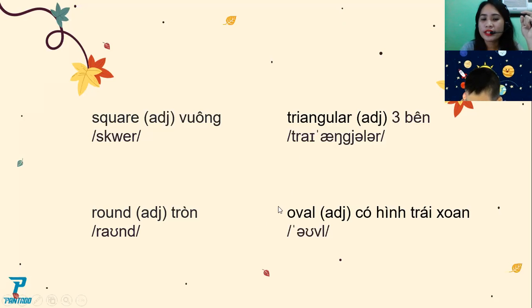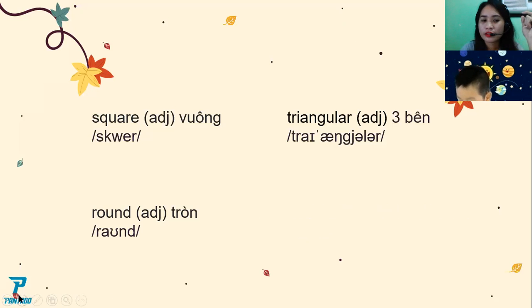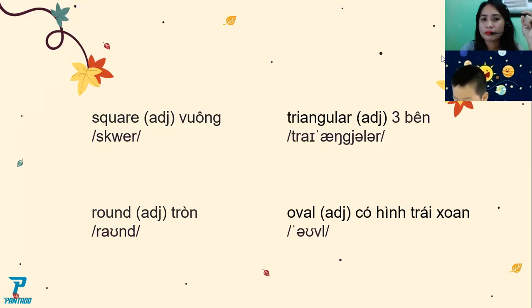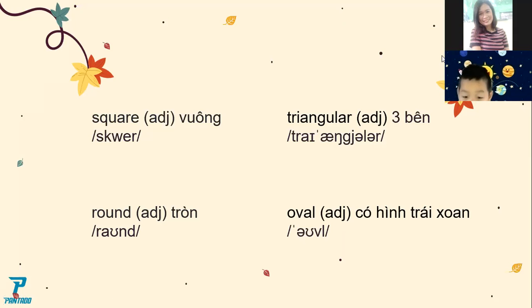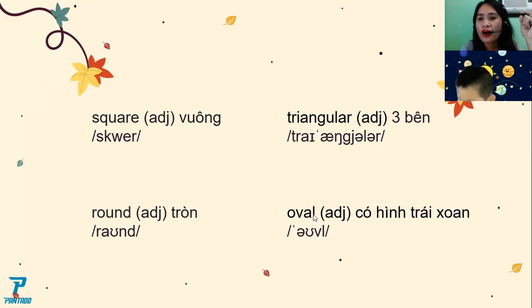This one, what is this? Oh, what is that? Look at this one. Oval. Again. Oval. Again, oval. Oval.